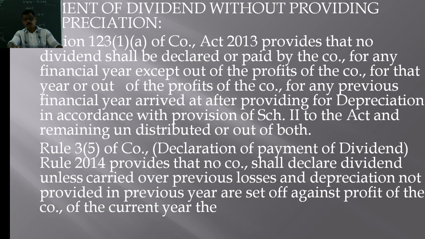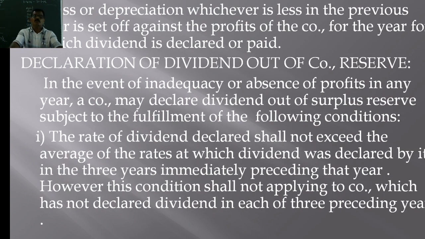The balance should be declared as dividends. The loss or depreciation, whichever is less in the previous year, is set off against the profits of the company for the year for which dividend is declared or paid. Now this is the condition, right?